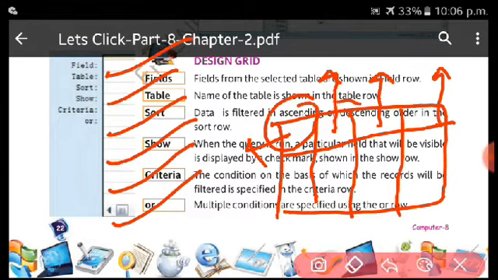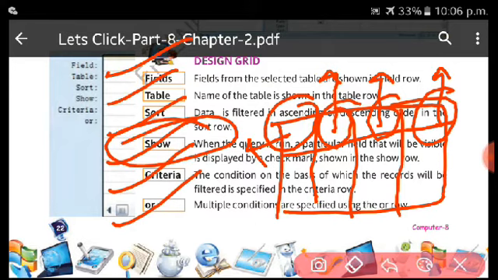So these are the field names. Table means from which table you would like to access the data. Sort, if you access the data, in which order you want, ascending order, name wise, roll number wise. Show means which field you would like to see on the screen.